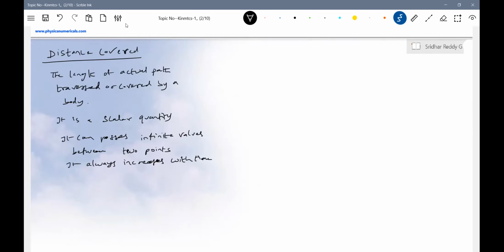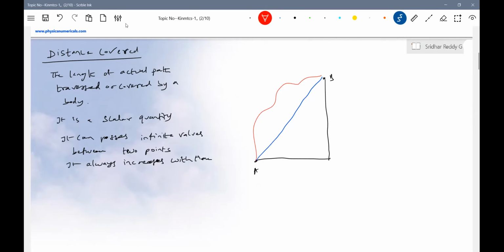Okay, let's have one. These are the two fixed points I'm taking, A and B. What are the various paths? One path is what you can see, AB. The other is this path, and the other path. There's path 1, path 2, path 3, and path 4. So what is the total distance? You can move in any path.